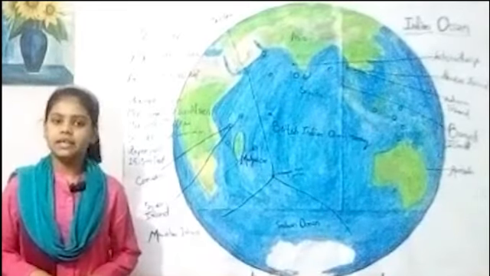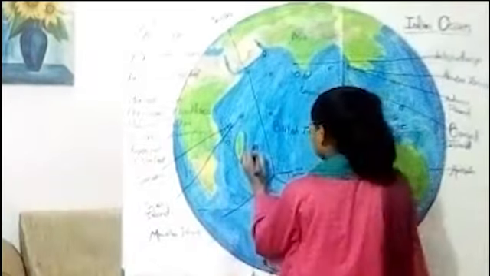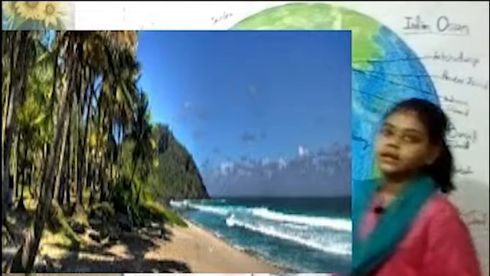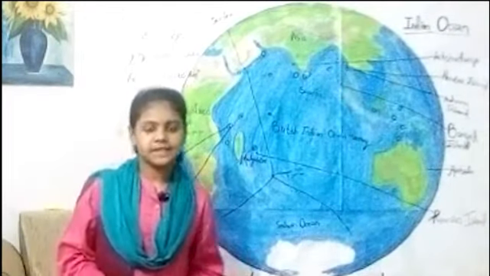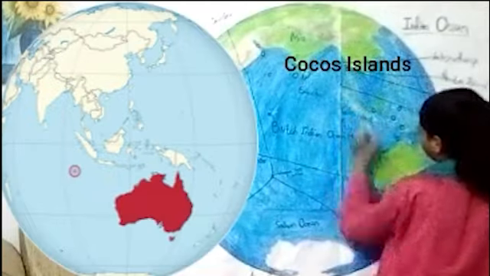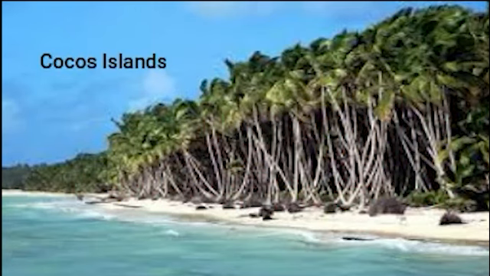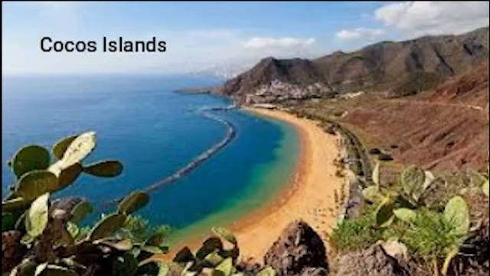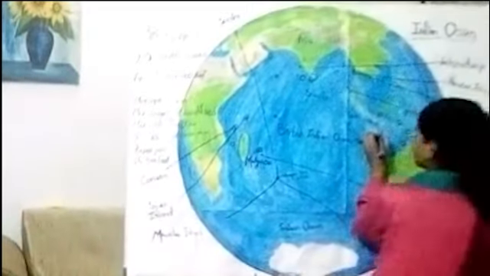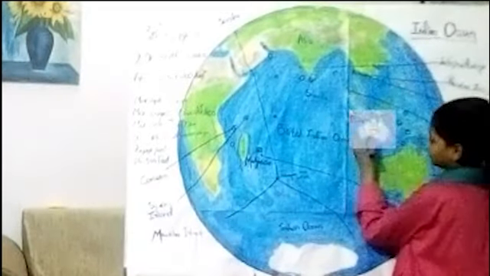Reunion Island. Cocos Islands. The Cocos Keeling Islands are an atoll of 27 islands, of which only 2 are inhabited. Christmas Island. Here is Christmas Island.